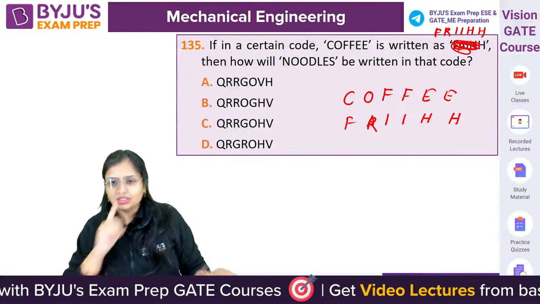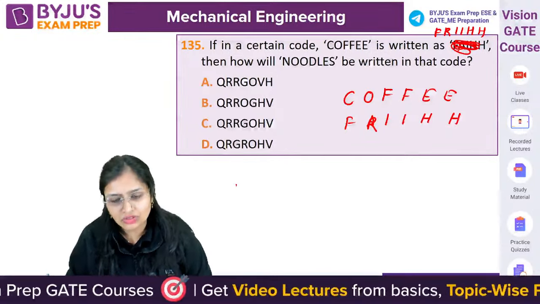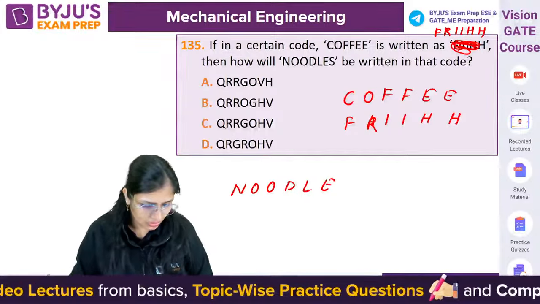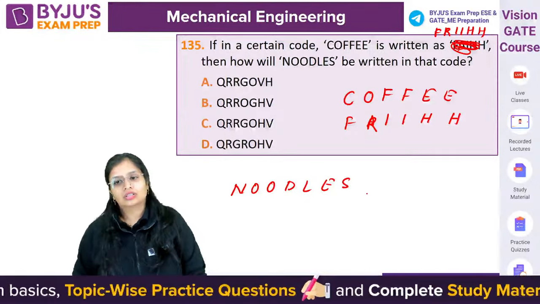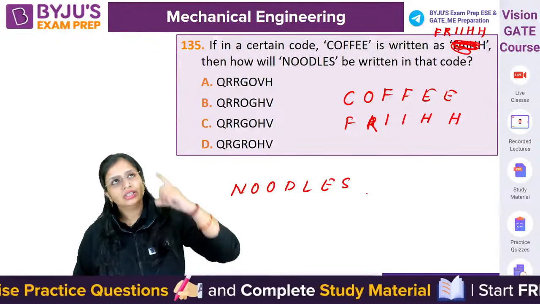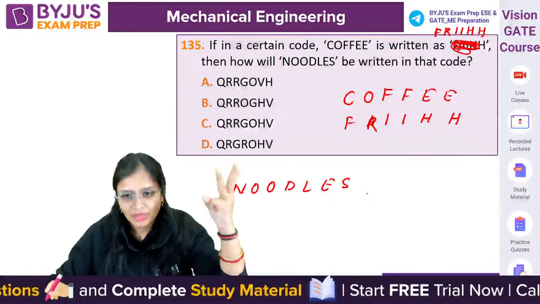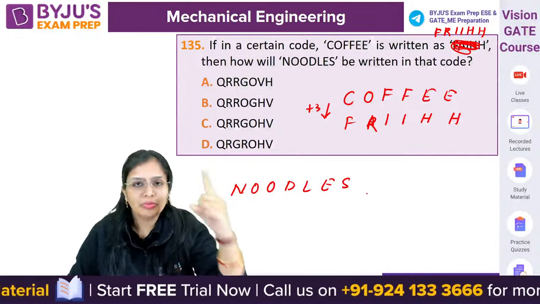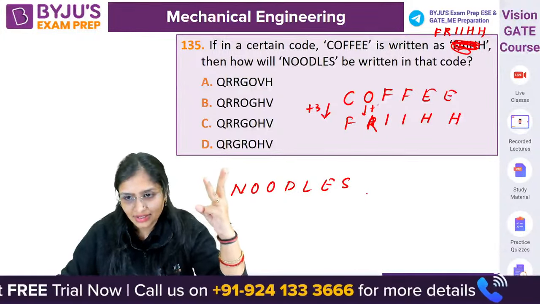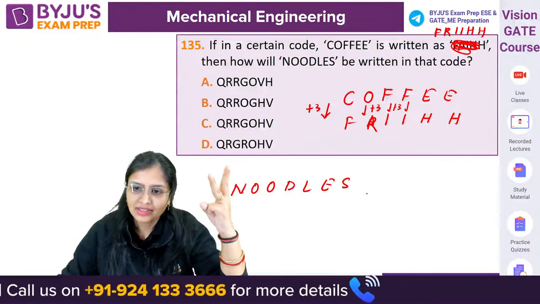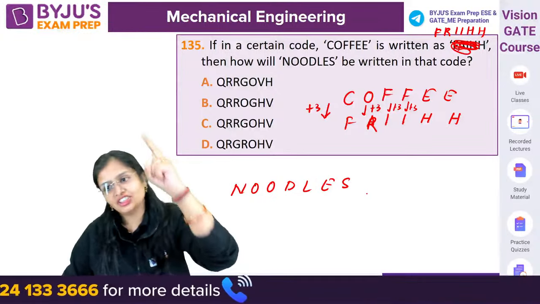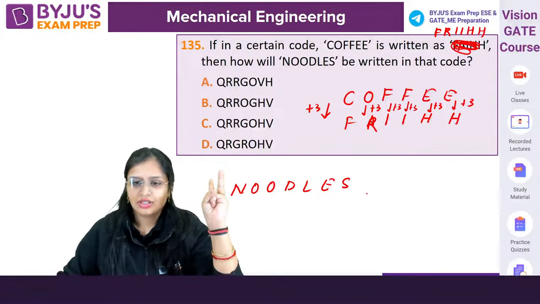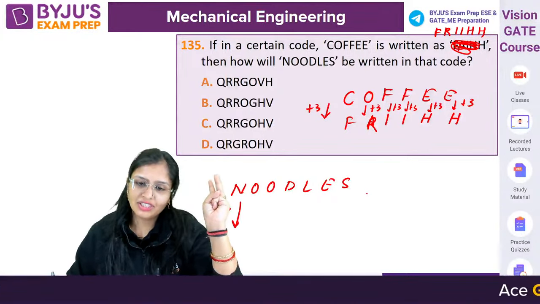This is the code. So for noodles, what will be the code? Instead of saying noodles, what will be the code? देखो C D E F plus 3 किया. K L M N O P Q R plus 3 plus 3 plus 3 E F G H plus 3. So here also in everything you will do plus 3.